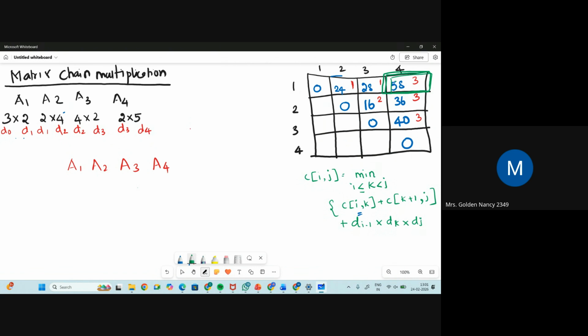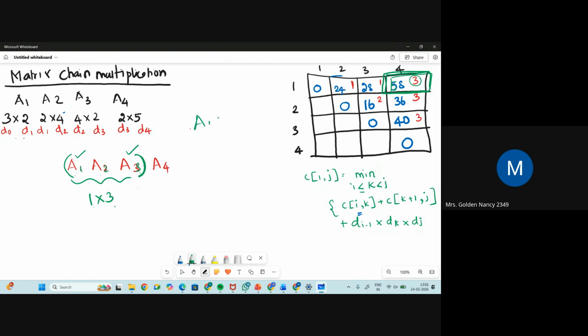The value is 58, and at which value of k did you get this value? When the value of k is equal to 3, you got this value. So till 3 you make a bracket. Now we have 1, 2 and 3, so you have to take this as 1 cross 3. You take the first and last value, that is 1 cross 3.